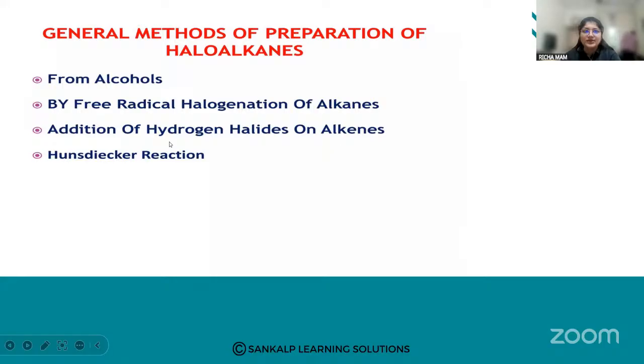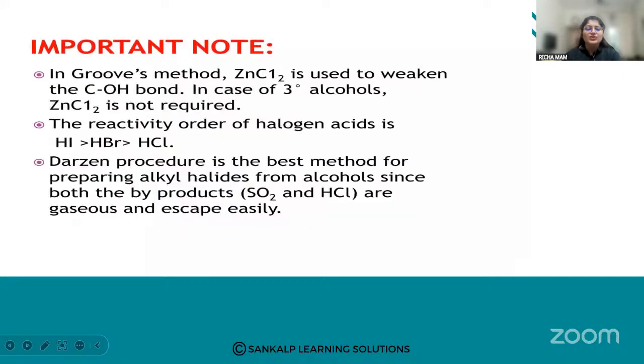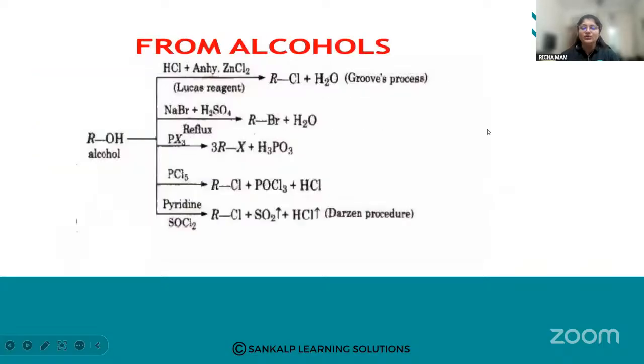So let us start. First is with the alcohols. When we want to obtain the haloalkanes from the reactions of alcohols, so how are we going to get them? For the general preparation, we are going to take the alcohol as the starting reactant. This is our main reactant. We are going to react it with the Lucas reagent.